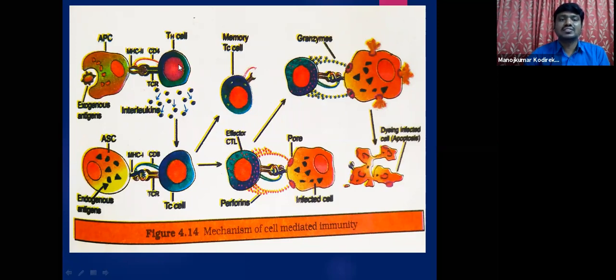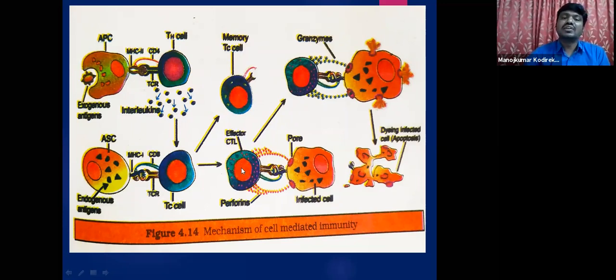So when the T cells come and recognize these antigens, immediately interleukins are responsible for the stimulation, activation, proliferation, and differentiation of the T cells. So the T cells are differentiated into TC cells and effector CTL, that is cytotoxic T lymphocytes.